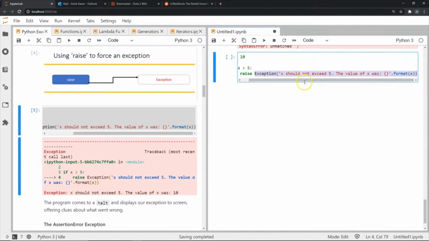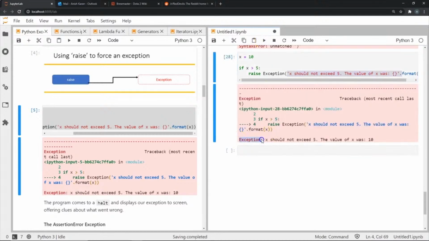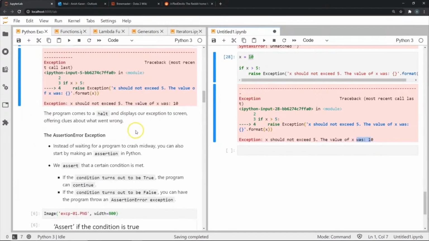In case this condition is met, if x is actually greater than 5, I want this particular message to play out in my exception. Let's see what happens when I execute this. As you can see, the exception is raised because x is indeed greater than 5, its value is 10, and the error message says that x should not exceed 5, the value of x was 10. So this is an example of how we can raise an exception.